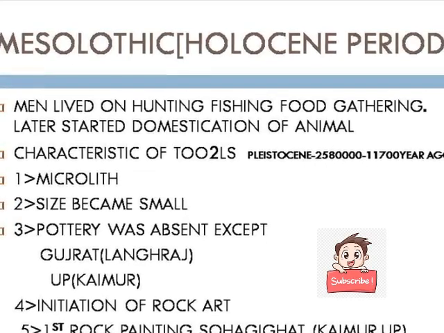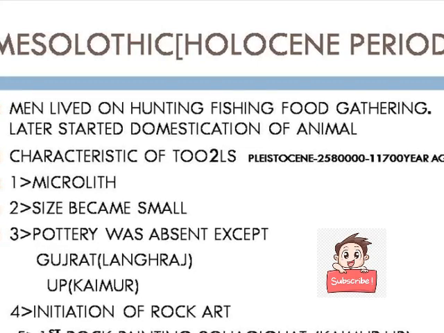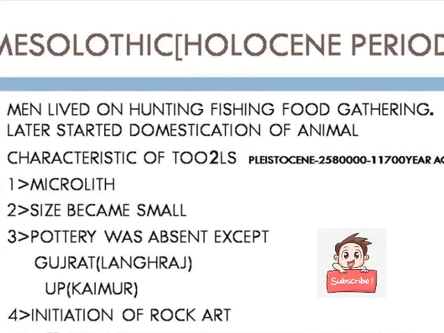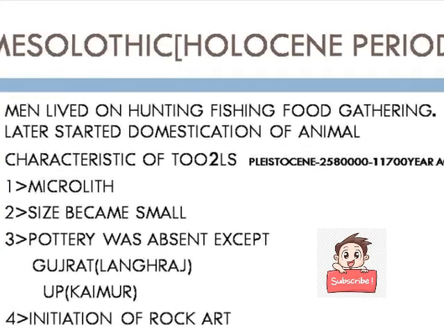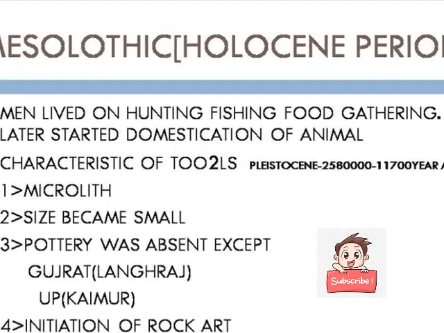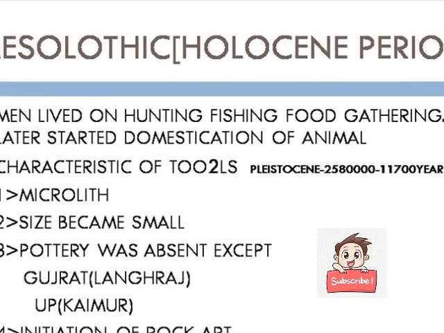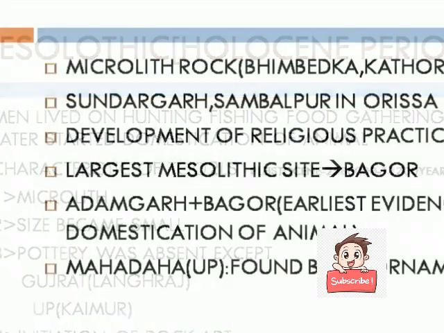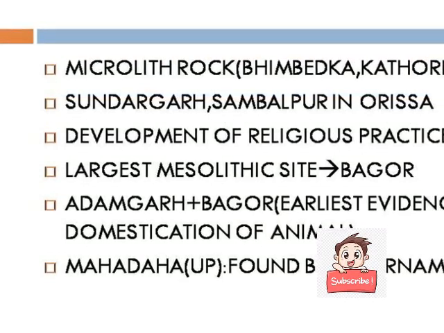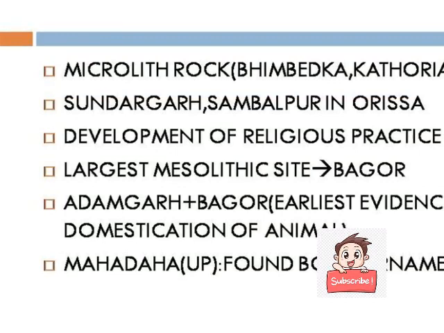We can get the evidence of pottery in only two places, that is Gujarat and UP. Okay, the initiation of rock painting or rock art started during this period. The first rock painting was at Sohagi Ghat, which is in UP. So friends, we have seen that the use of microliths started during this Mesolithic era.